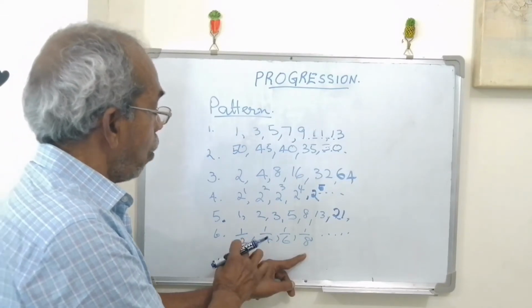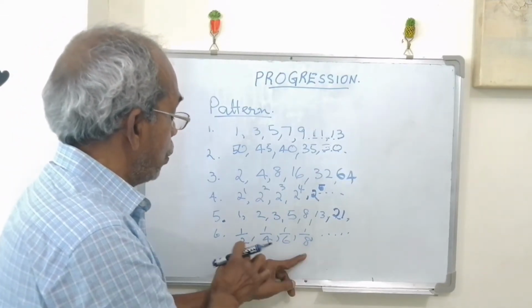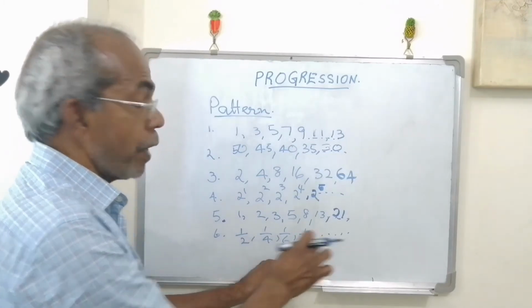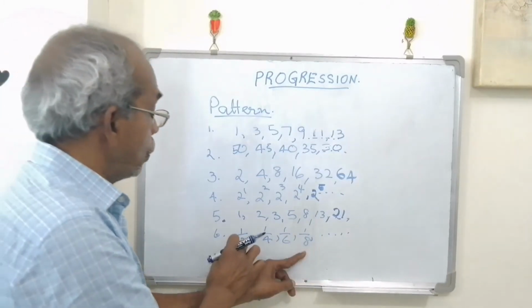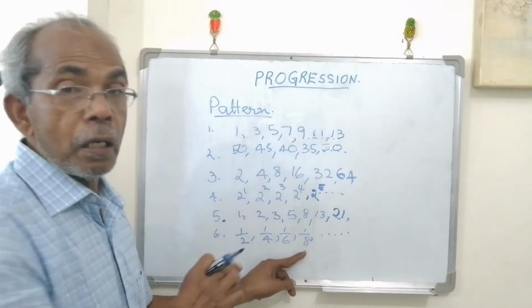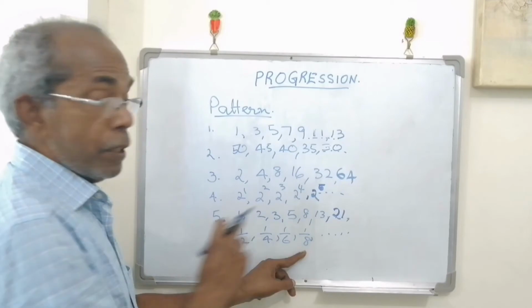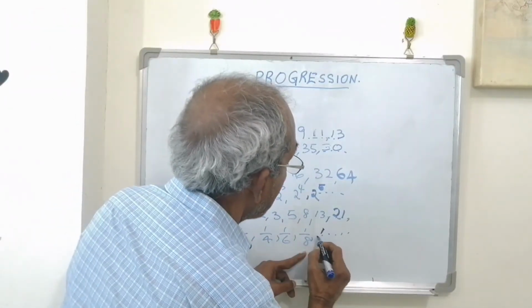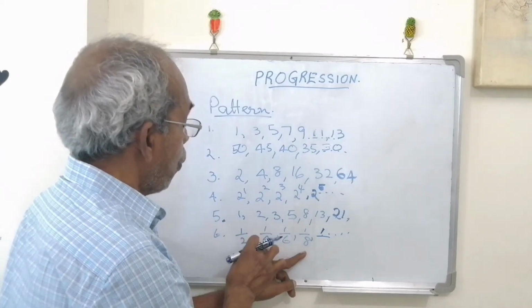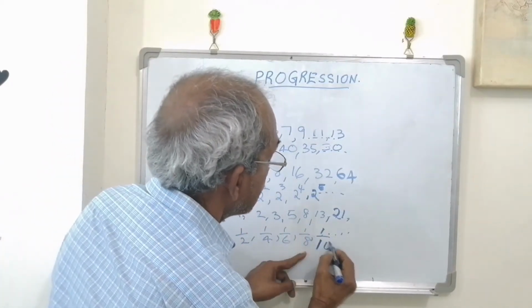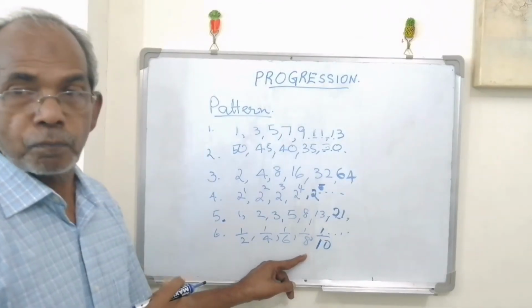You see the denominators 2, 4, 6, 8 all differ by 2, and they are even numbers. Then the next term will be the next even number. 2, 4, 6, 8, next is 10. So 1 by 10, and so on.